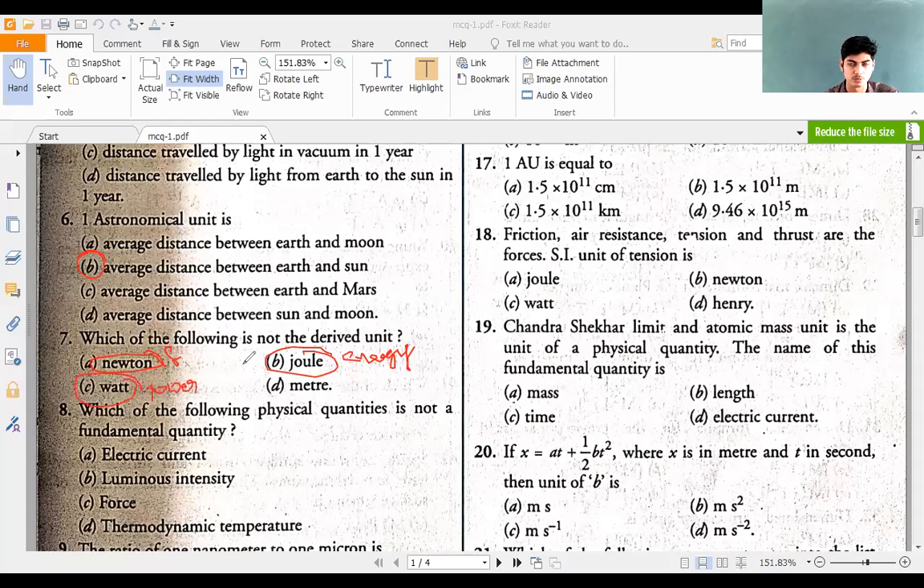There you will understand when the power concepts come. Meter. Do you think meter is a derived unit? No, meter is a fundamental unit. It's the unit of length. So which of the following is not a derived unit? Meter is not a derived unit. Meter is a fundamental unit. So option B is right.